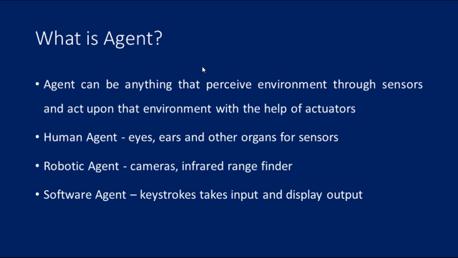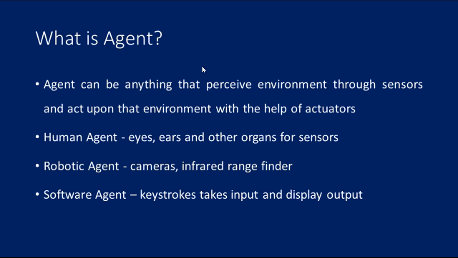Let me see what an agent is. An agent can be anything that perceives the environment through sensors and acts upon that environment with the help of actuators. This can be of several types. We can also say it is a variety of classification of agents, right? Human agent, robotic agent, software agent, right?